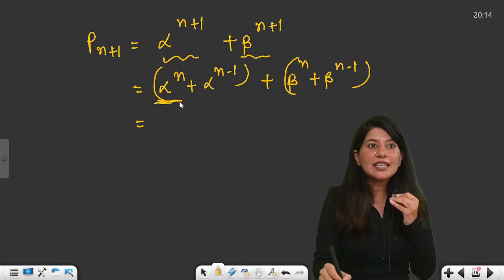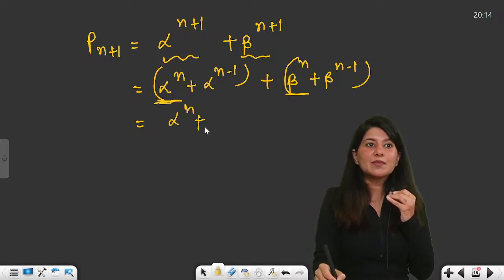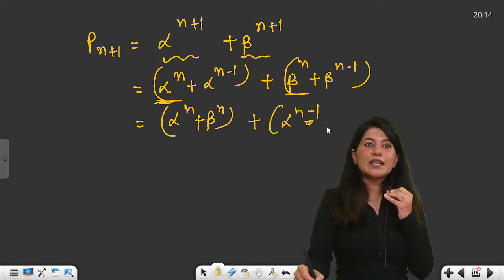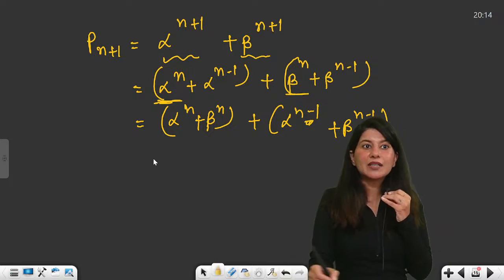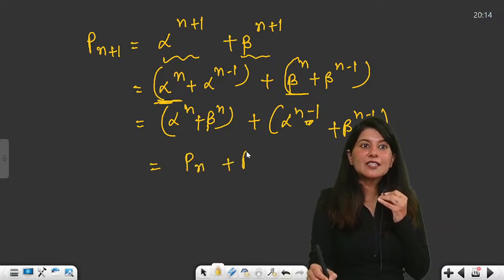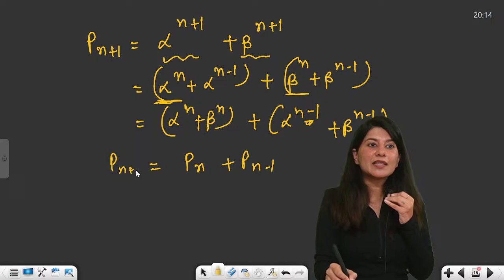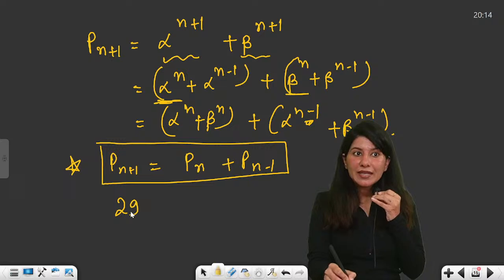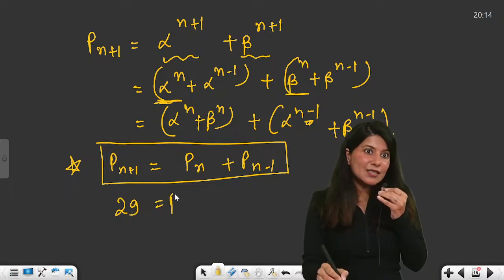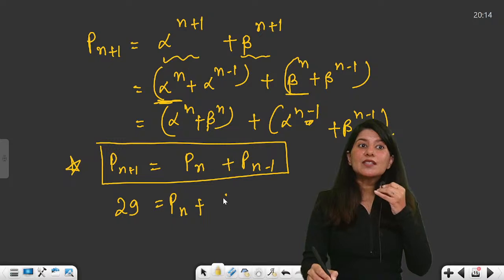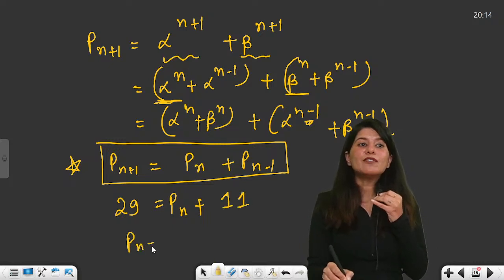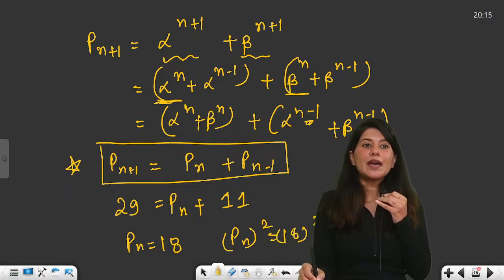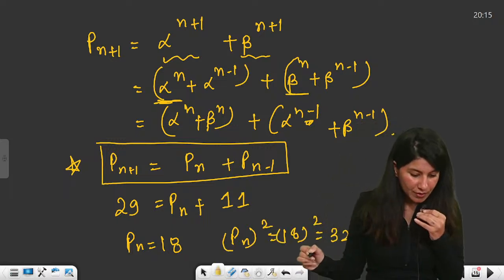So now can you see this alpha raised to power n plus beta raised to power n can be clubbed together, and alpha raised to power n minus 1 and beta raised to power n minus 1 again can be clubbed together. So this is Pn, this is Pn minus 1, this is Pn plus 1. This is what we've got. This is very important. Now Pn plus 1 is 29. In the question it is given. Pn is what they are asking. Pn minus 1 is given as 11. So the value of Pn is 18. And they are asking you Pn square, that is 18 square. So that would be 324.